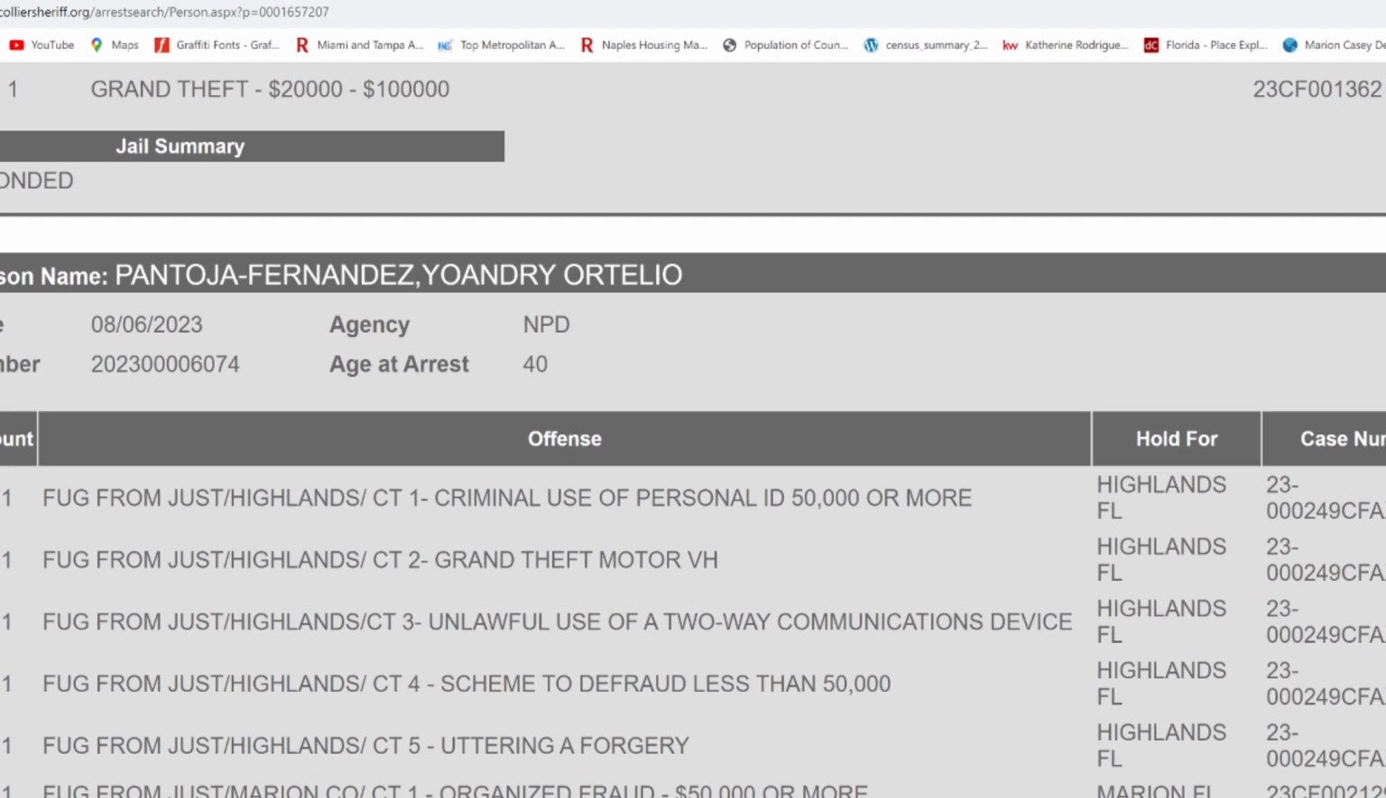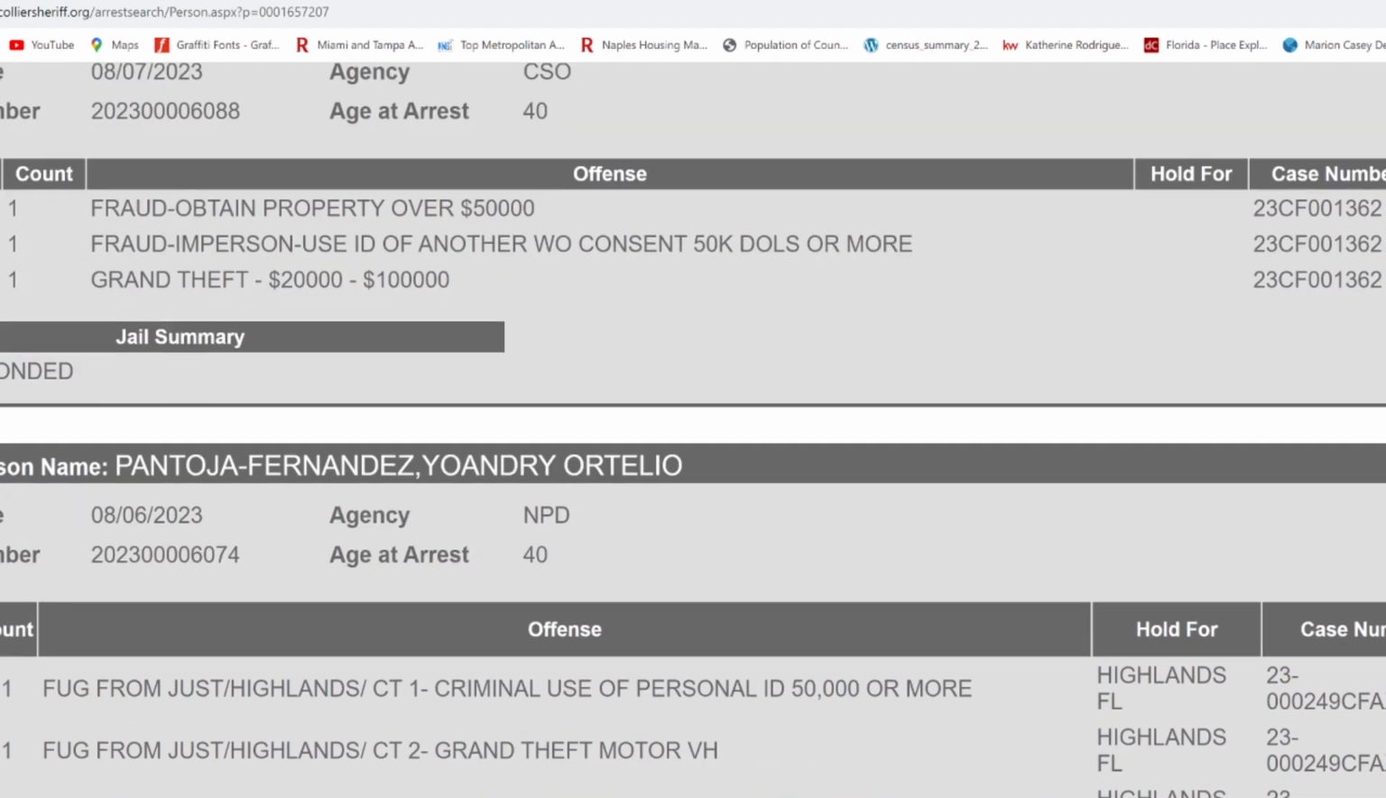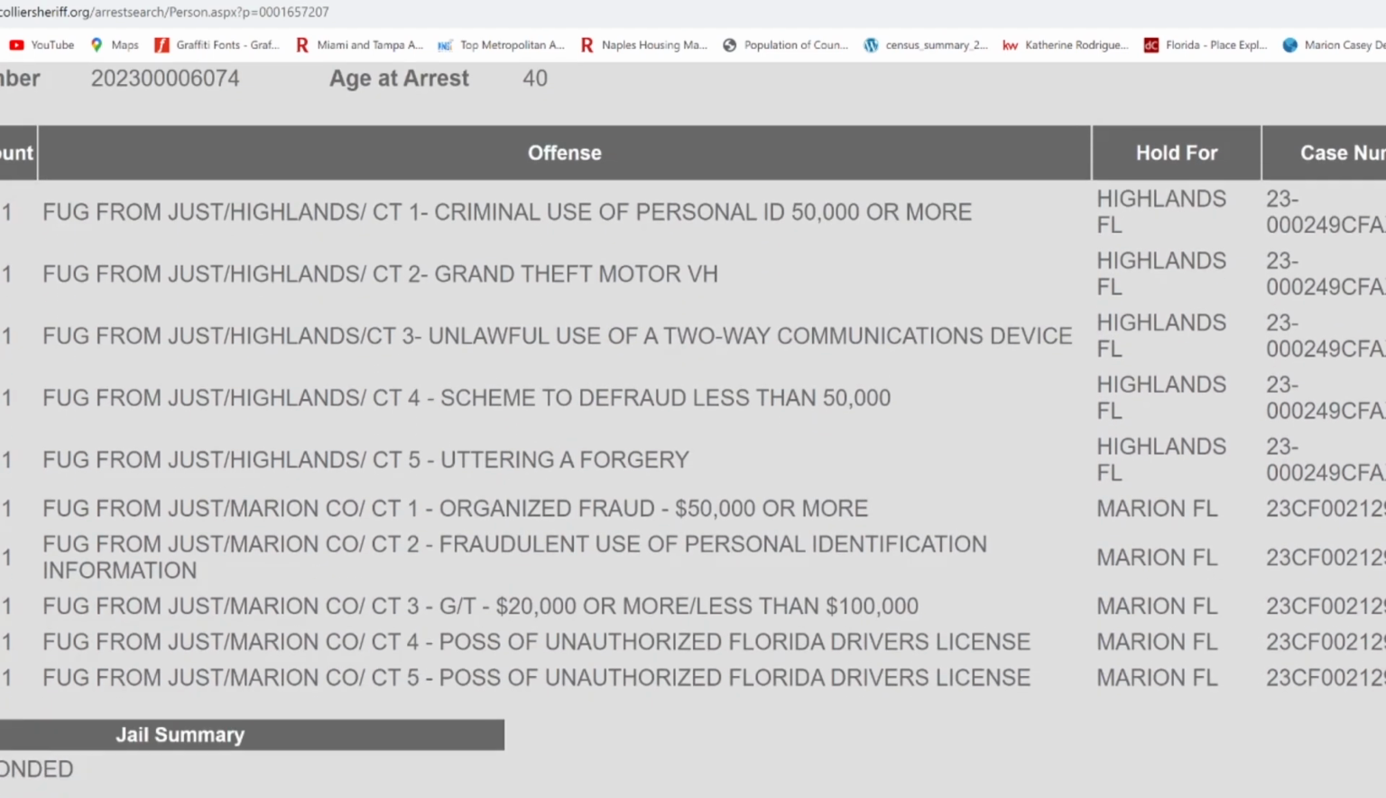So he's been arrested in Naples. He's got charges in Sarasota. And now we're seeing charges in Marion County, which is Ocala, Highlands County, which is Sebring. And again, it's the same exact thing. So he's got charges left and right.